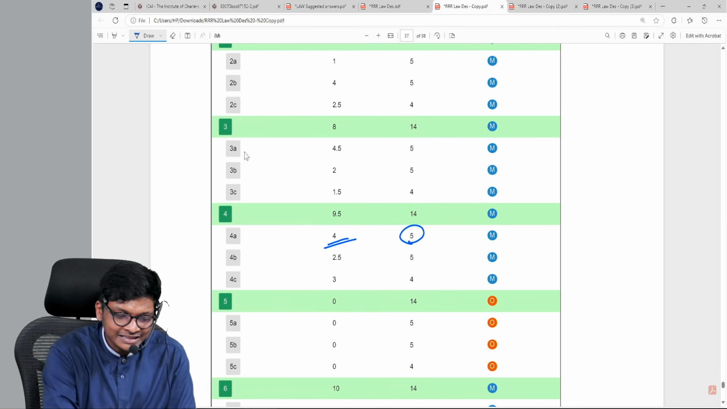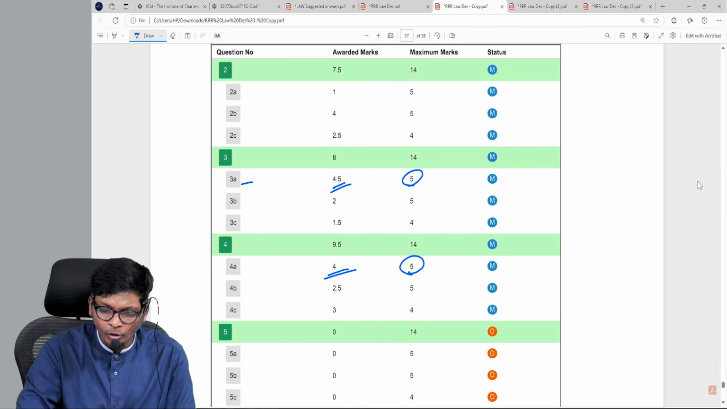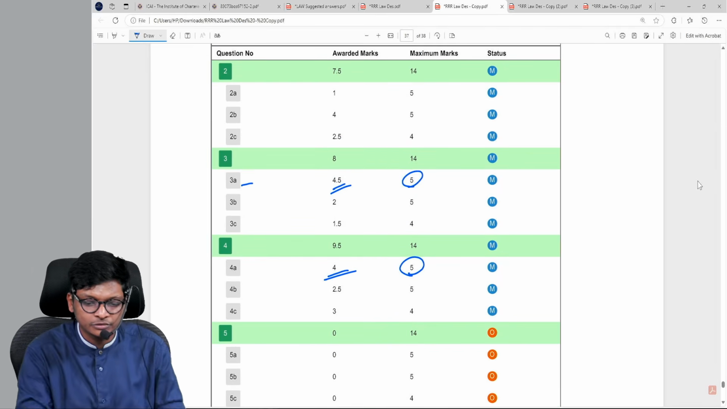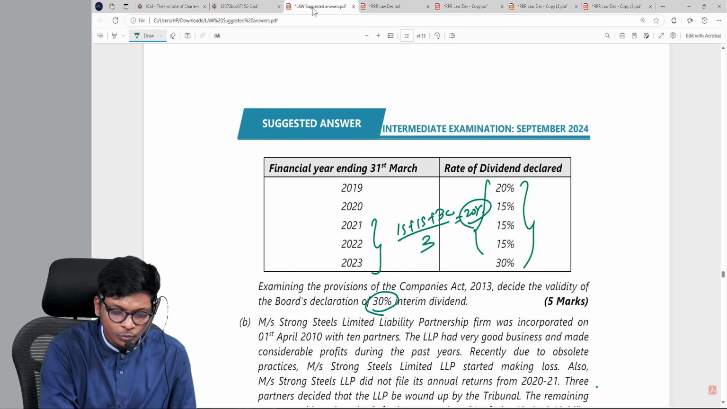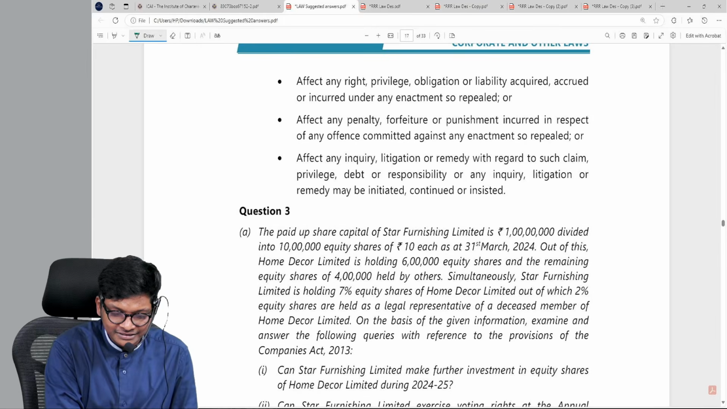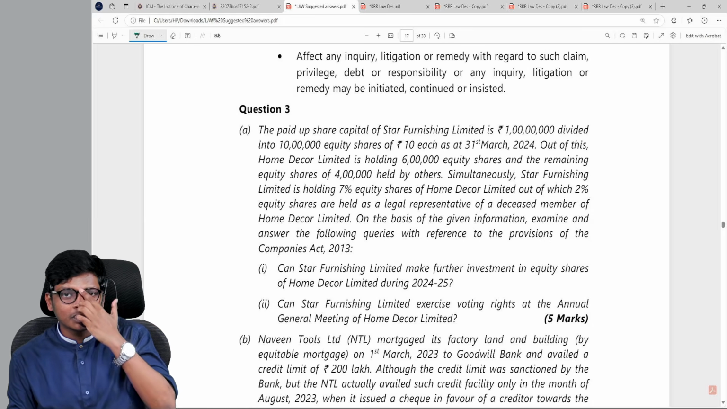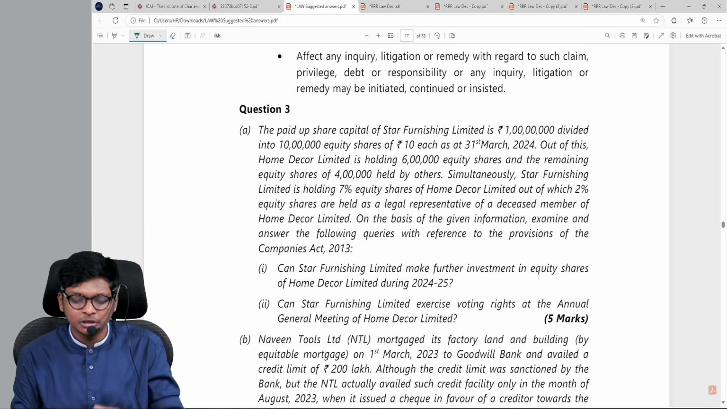Look at 3A. Out of 5, the student has got 4.5. Excellent. Let's go to 3A. What is 3A question? Okay. 3A question, if I see, it talks about subsidiary company not to have shares in holding company. In 3 exceptions, it's allowed. Death and all of that.